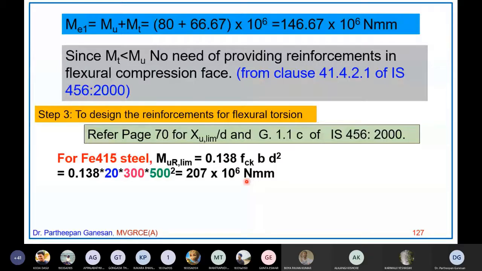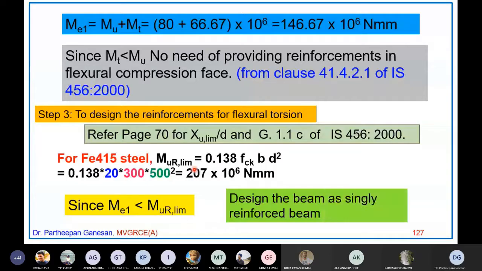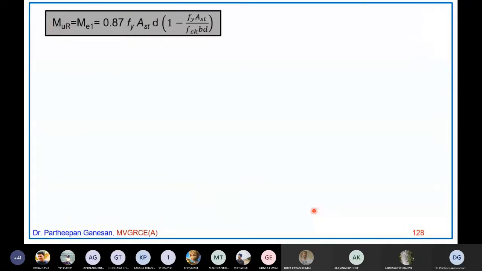If Mu is less than Mu limit, you will design it as singly reinforced or doubly reinforced. Singly reinforced, yeah, exactly. Since your equivalent moment Me1 is less than the balanced or limiting moment of resistance, you design the beam as a singly reinforced beam. So we have to design only a singly reinforced beam.